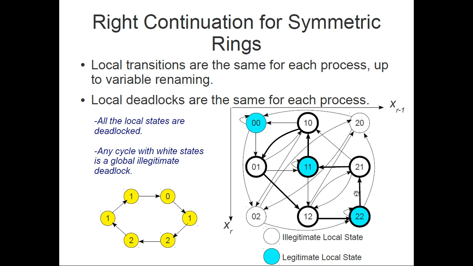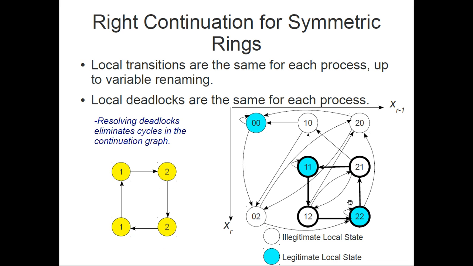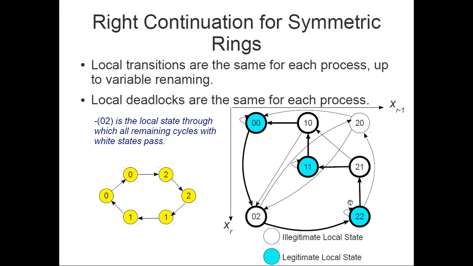So this is, for example, a ring of size 6, and this is a global deadlock if every state in it is actually a deadlock. But if we start resolving states, we'll be getting rid of deadlocks, and then we are getting rid of cycles in this graph until we reach an acyclic graph.